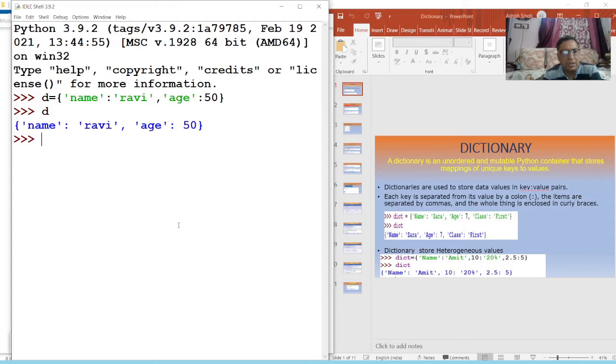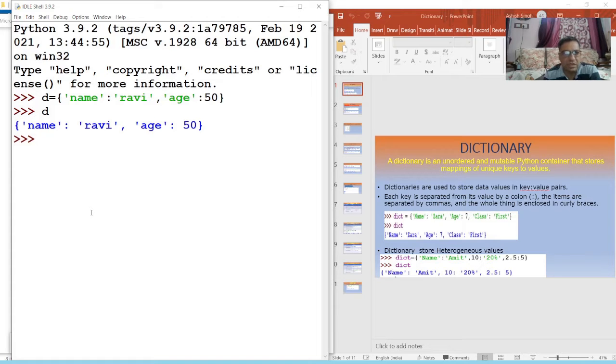I have stored multiple values. मैंने इसमें दो वैल्यू स्टोर की है, नेम और एज, इन अ वन हेड दैट नेम इज डी. So dictionary stores multiple values in a single head. It stores the value in key and value format. Each key and value is a single unit, and the next unit is separated by comma. And dictionary stores heterogeneous values. You can see here Ravi is a string and 50 is a number. So dictionary stores heterogeneous values like list. Tuple also stores heterogeneous values.